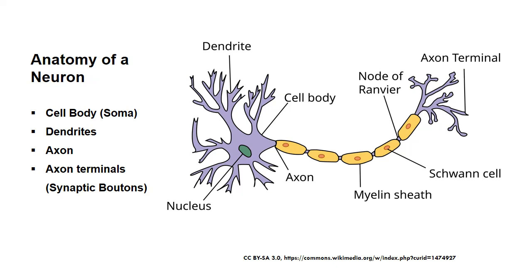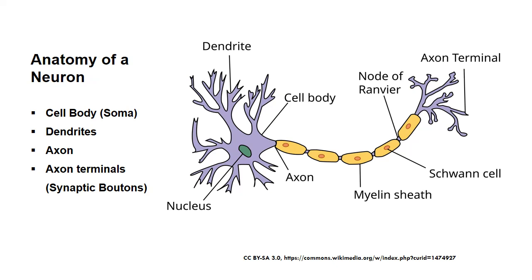Dendrites. These are short branched extensions that receive signals from other neurons or sensory receptors. They transmit electrical impulses toward the cell body. Axon, a long cylindrical projection that transmits electrical impulses away from the cell body to other neurons, muscles, or glands. The axon is often insulated by a myelin sheath, which increases the speed of impulse transmission. The nodes of Ranvier, gaps in the myelin sheath, facilitate saltatory conduction, allowing faster signal transmission.